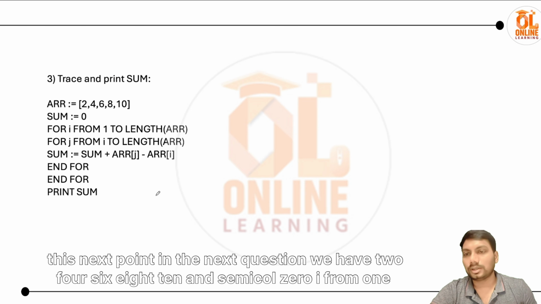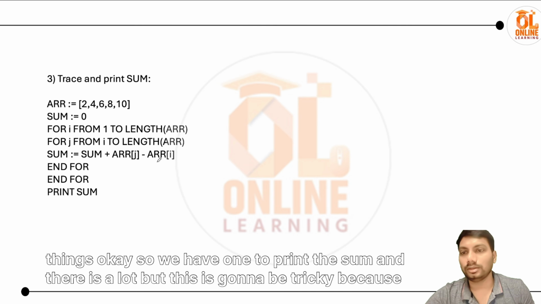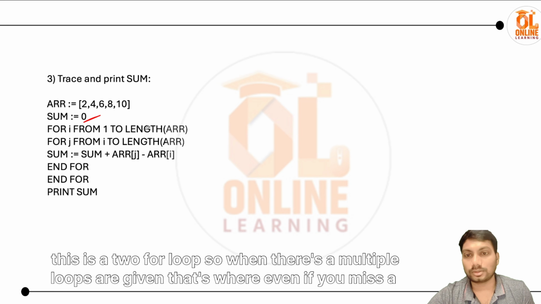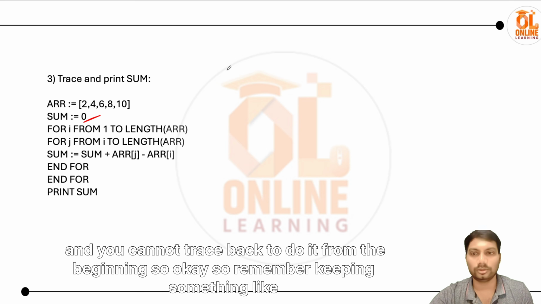Next, going to the next question, we have array 2, 4, 6, 8, 10, and sum equals 0, for i from 1 to length of array, for j from i to length of array, sum equals sum plus array j minus array i, and then print sum. This is going to be tricky because there are two for loops. When multiple loops are given, even if you miss a small thing in between, you will not end up getting a correct answer, and you cannot trace back. You have to do it from the beginning.